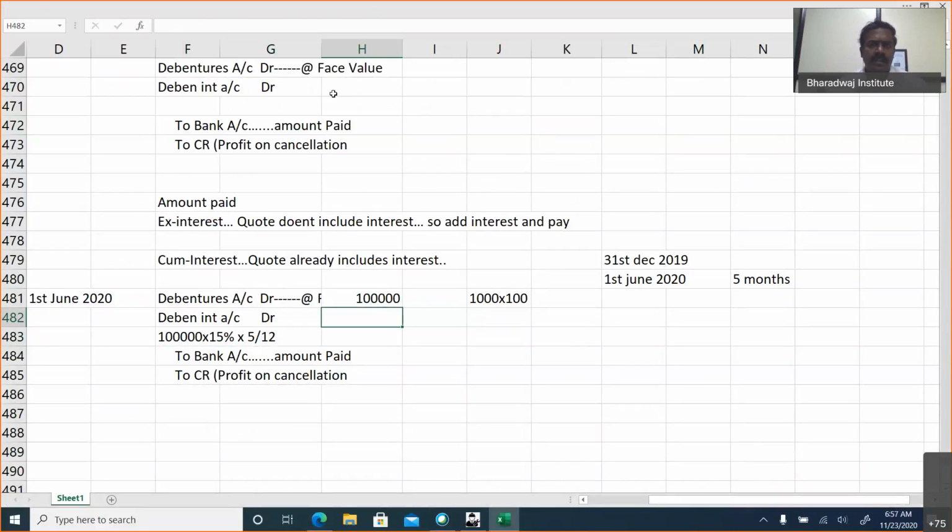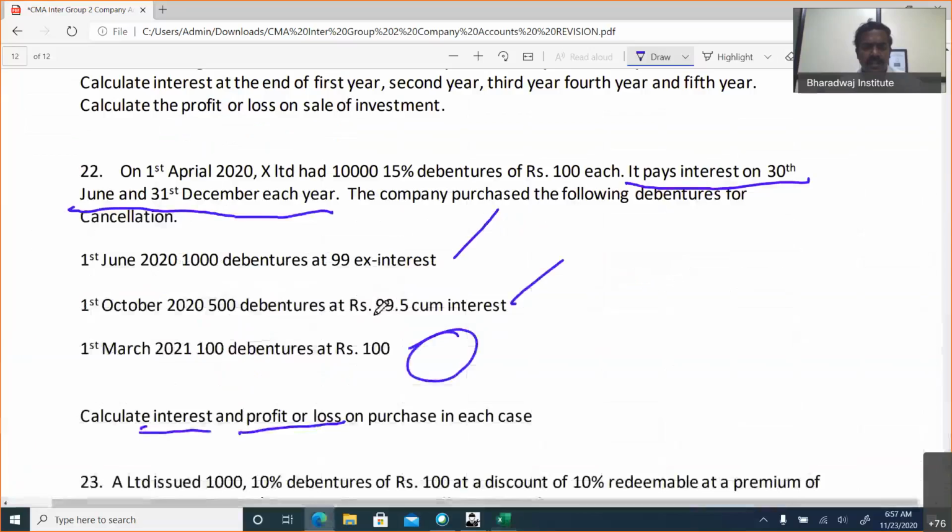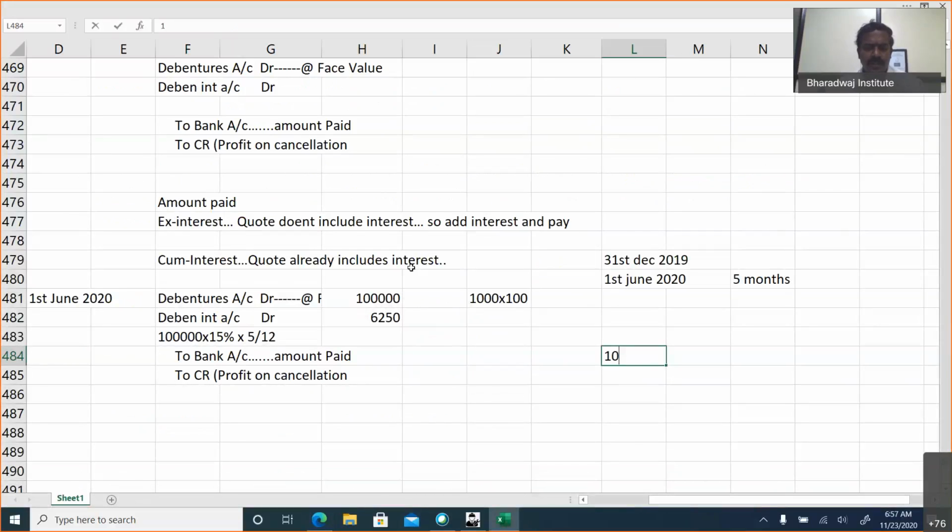You're able to see the screen, right? There is no issue in seeing the screen, right? Okay. 6,250. Amount paid will be, is it ex-interest or cum-interest? Ex-interest. So this will be 1000 into 99. Then you have to add the interest and pay. How much?